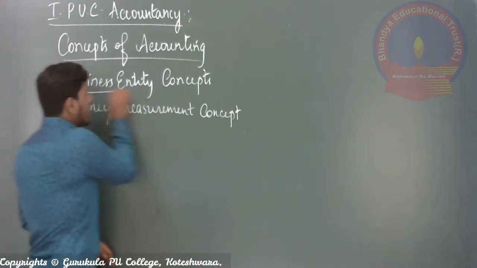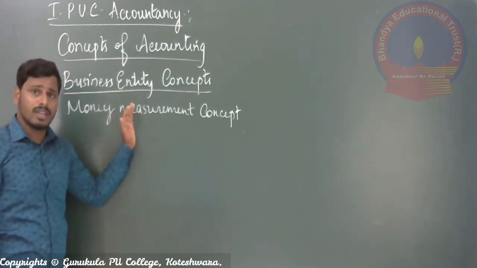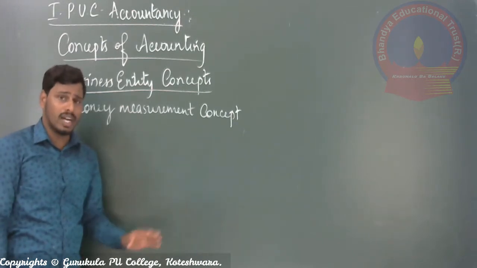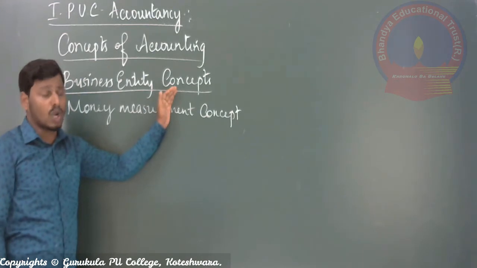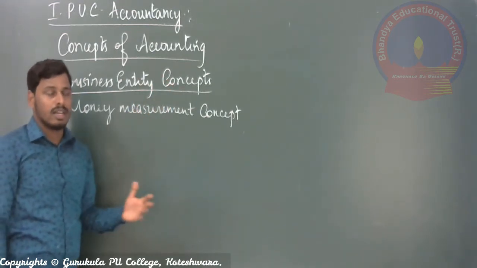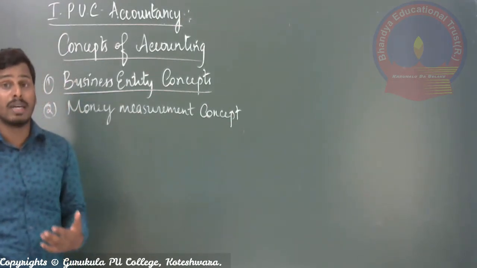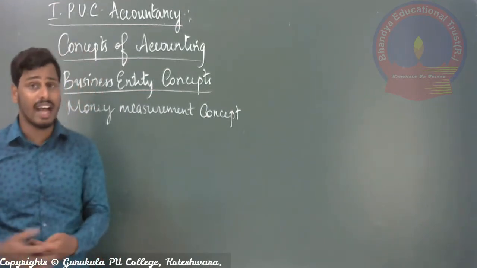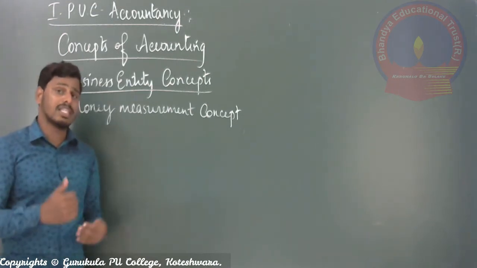Number one is the business entity concept. According to this concept, everything in the business organization will be recorded from the point of view of the business organization, not from the point of view of the owner. All the things, creditors, debtors, capital, assets, liabilities, revenues, profit, loss, will be considered and calculated from the point of view of the business only.